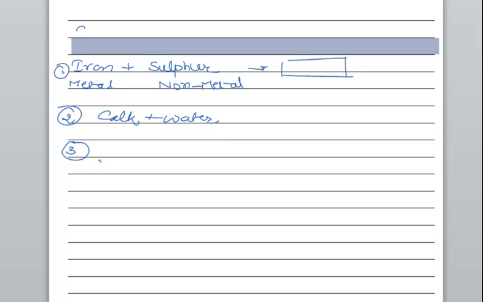Another example will be clay plus water. I'm giving you so many examples because these constituents are not reacting with each other. This is just the physical mixture. If you keep the solution of, say, chalk and water for a long time, chalk will get suspended at the bottom.